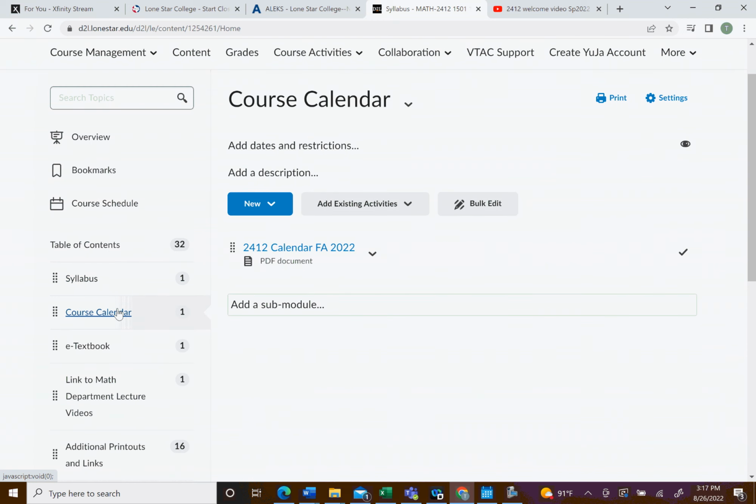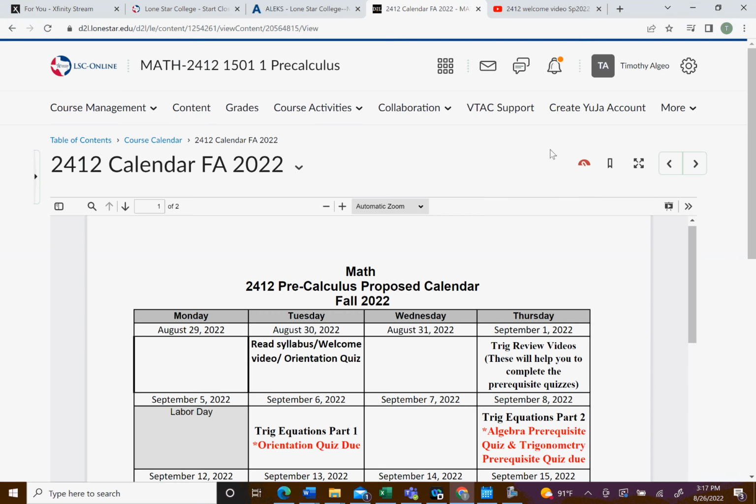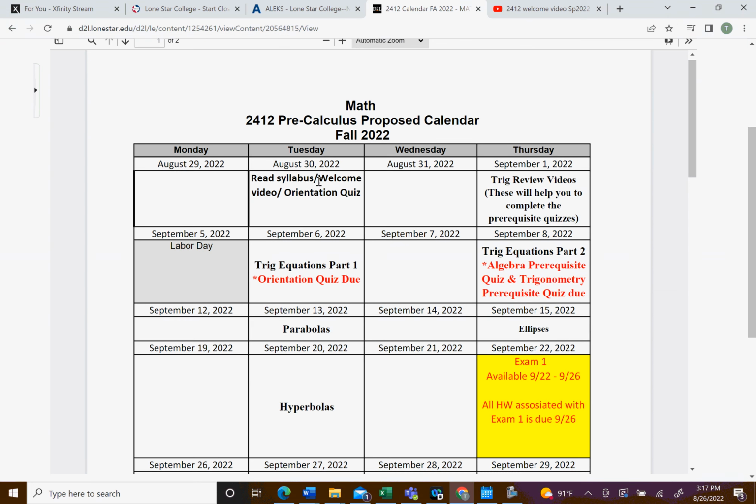So next is our course calendar. All right, there we go. And so here we are. I set up the calendar as if this were an in-person course, to think about how I would pace myself. It gives me a good idea of how much to assign each week.